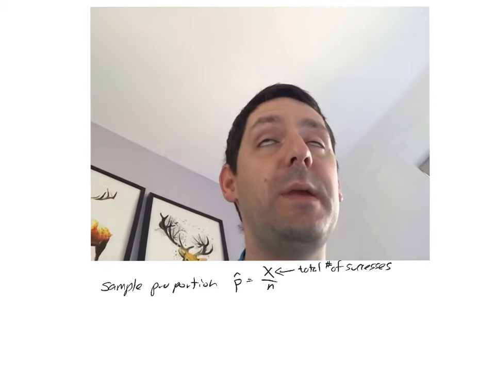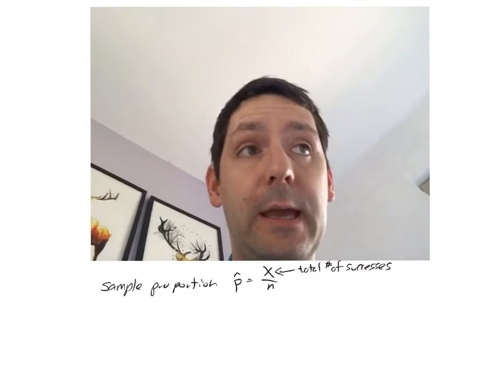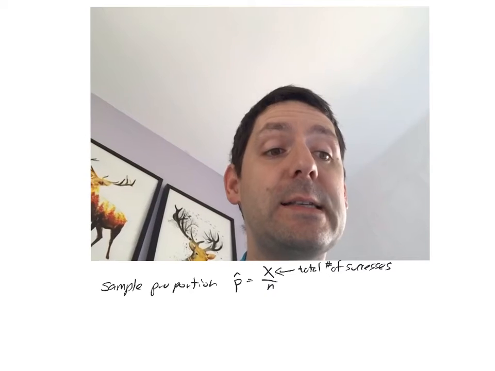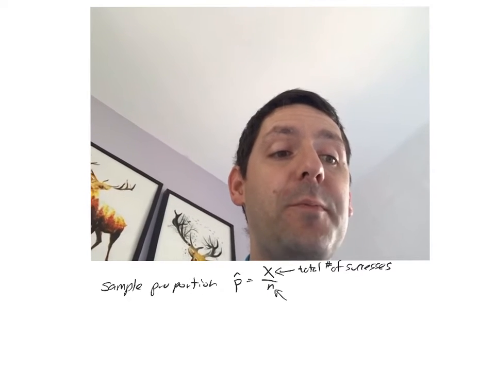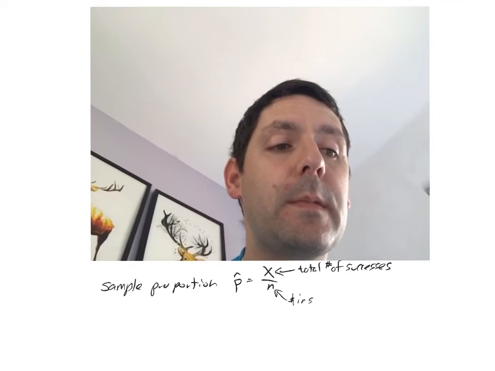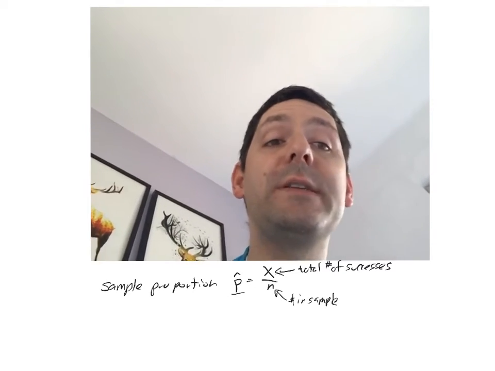So it could be the number of people voting for the Democratic candidate, or the number of people, again, that are smokers or whatever. So that's the total number of successes divided by the number of people in our sample. And that gives us what we call the sample proportion.